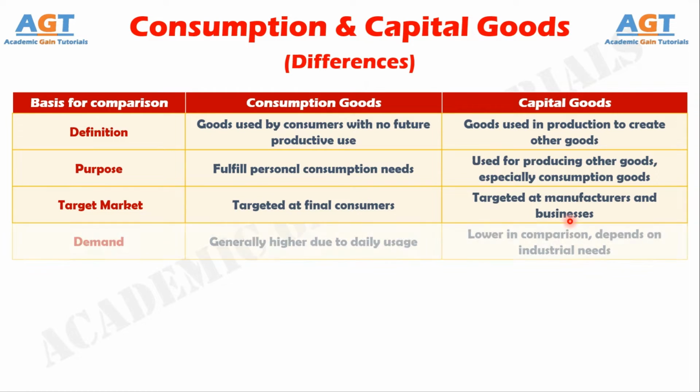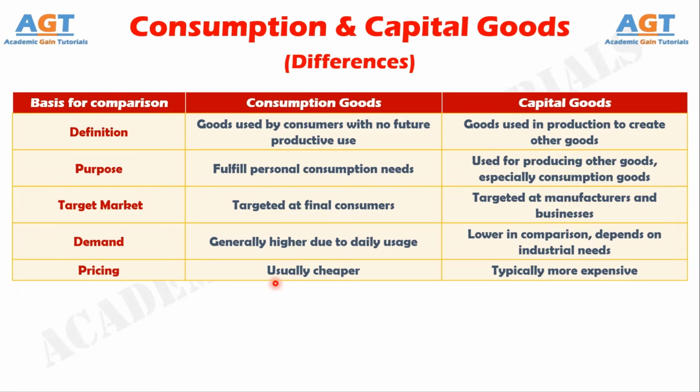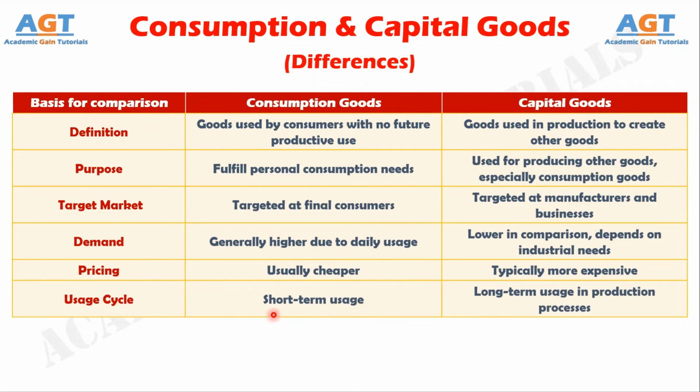Number 4. The demand for consumption goods is generally higher because they are used in daily life, whereas demand for capital goods is lower and depends on business activities. Number 5. Consumption goods are usually cheaper, whereas capital goods tend to be more expensive due to their industrial nature. Number 6. Consumption goods are used for the short term, whereas capital goods are used over a longer period in